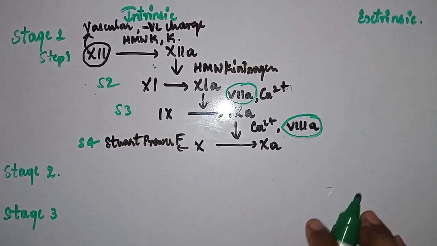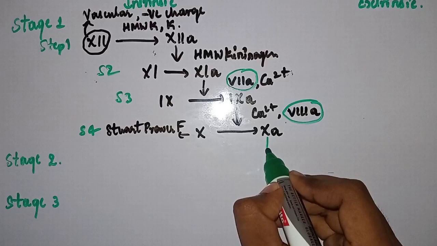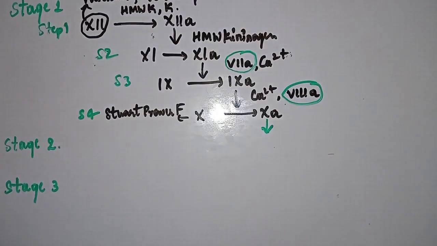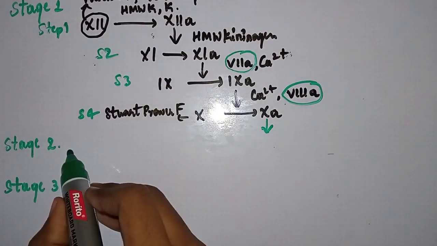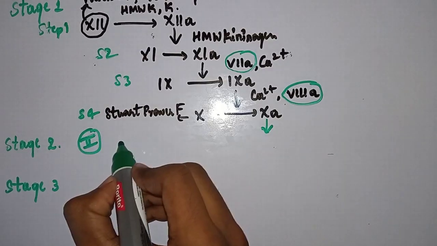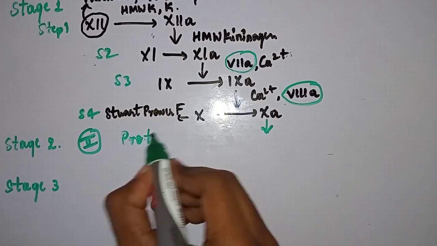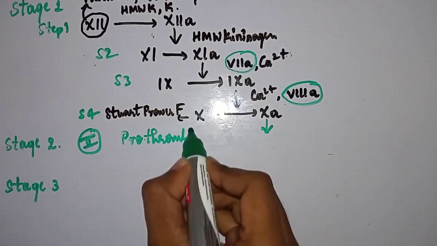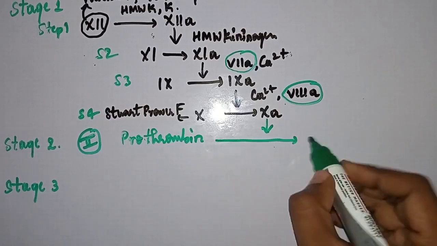Simple. So this activated Stuart-Prower factor 10 will activate what? What is stage 2? Activation of the second clotting factor. What is the second clotting factor? Prothrombin. Right? Prothrombin is converted to thrombin.